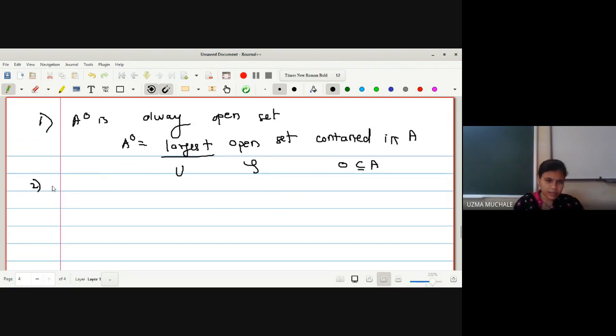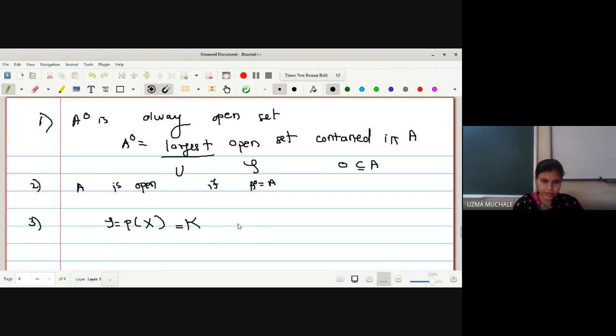So in the very similar way to A bar is equal to A in case A is closed, I can say A is open if and only if A interior is equal to A. And the third one: let X be a discrete space, then the topology is equal to the power set of X, which is equal to the family of closed sets.